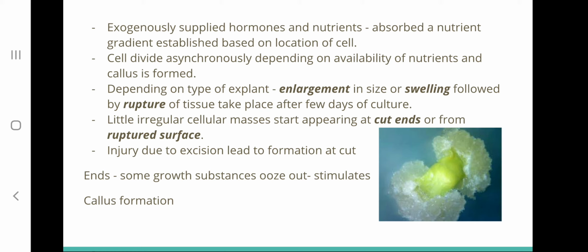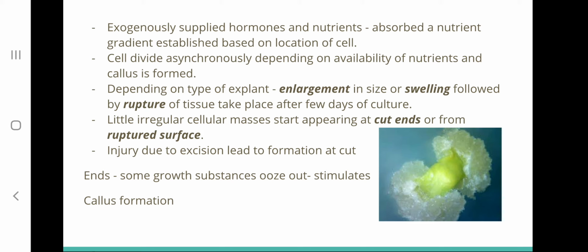Depending on the type of explant we are taking, different processes can take place as part of callus formation. The first one is enlargement in size or swelling, followed by rupture of tissues after a few days of culture. When we are transferring an explant to a new medium, these processes take place.